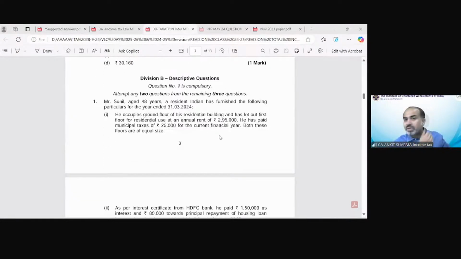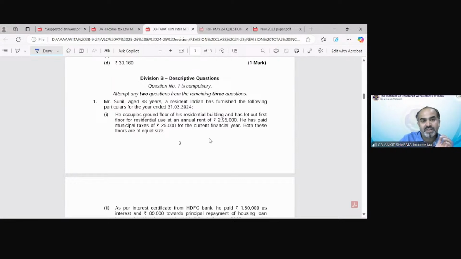So that is Mr. Sunil, age 48 years, who has furnished the following particulars for the year ended on 31st March 2024. The first information is about income from house property.